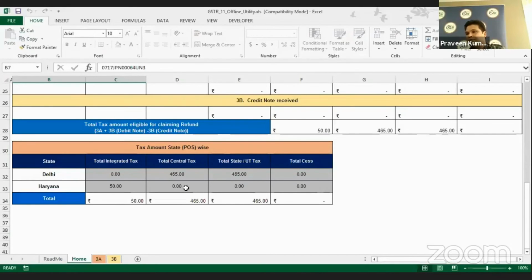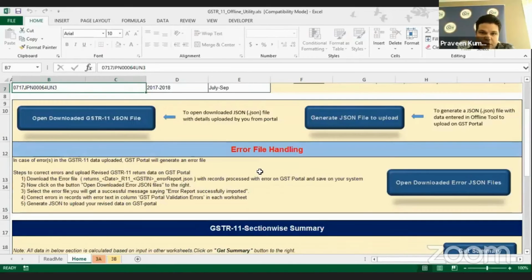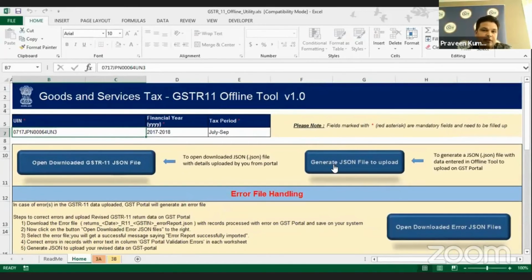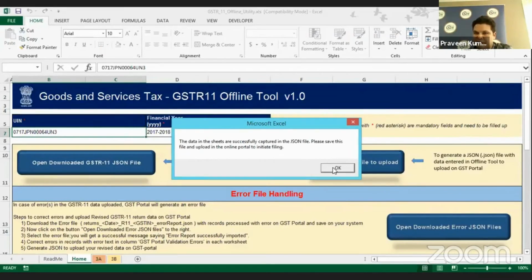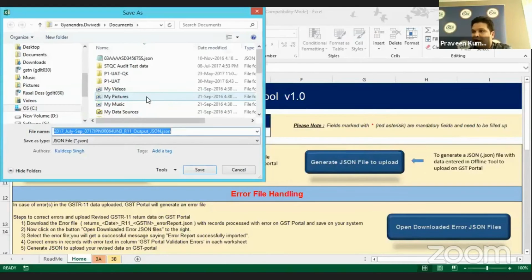So once you are done with this one, you just go and create the JSON file. A pop-up will come saying processing. Immediately you click on OK. Just wait for a few seconds and then click on OK. And you can save this file wherever you want.